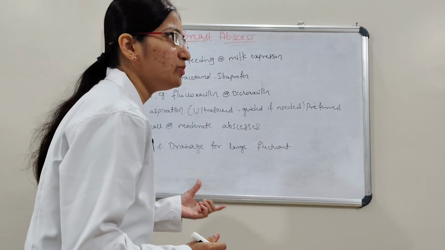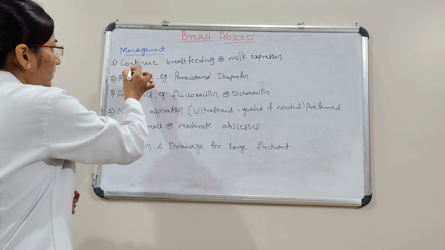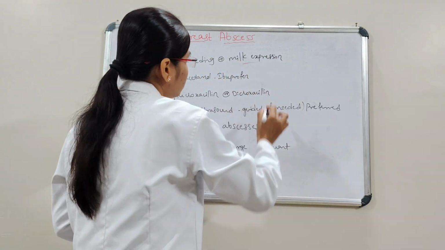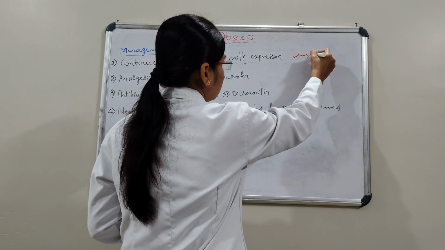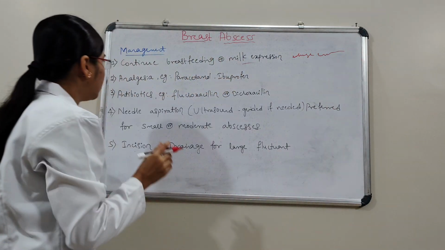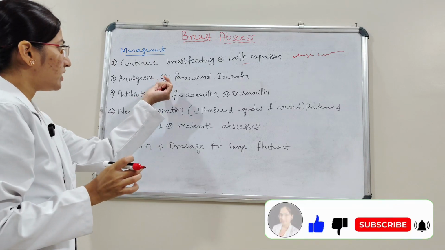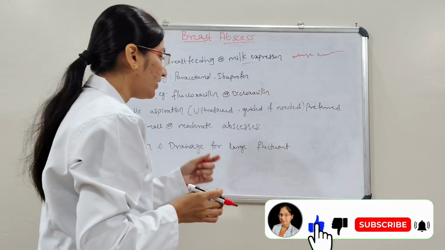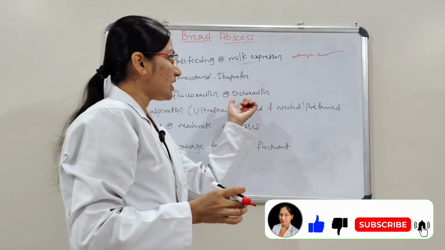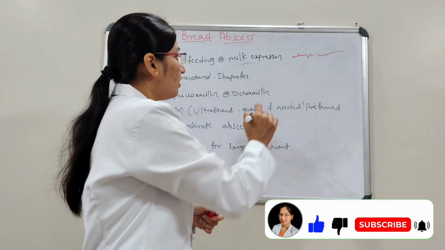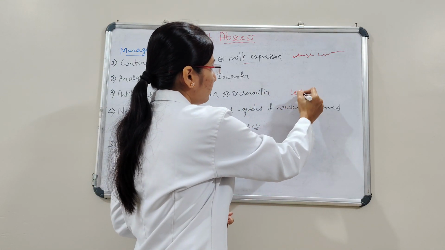We'll see the management for breast abscess. Continue breastfeeding or milk expression unless contraindicated. And then analgesics, for example paracetamol and ibuprofen, and then antibiotics, that is flucloxacillin and dicloxacillin, for a duration of 10 to 14 days.